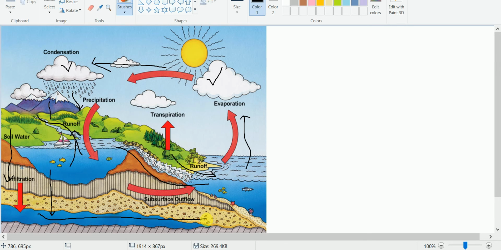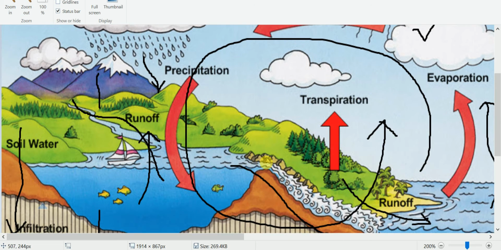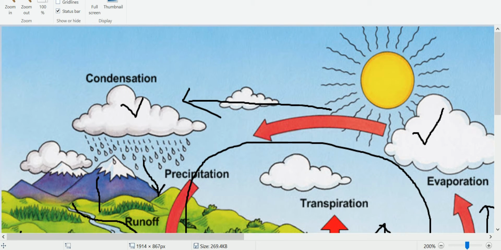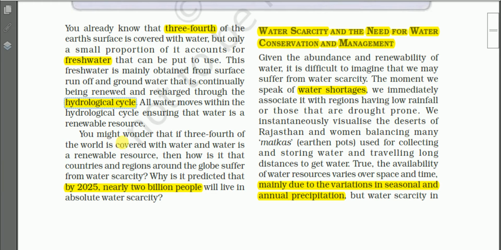Depending on the slope of the land, or depending on the type of landform, ultimately the groundwater will also reach the sea. So in this way water is renewed, and this is what I call the hydrological cycle. Are you clear? This is known as the hydrological cycle. And all water moves within the hydrological cycle, ensuring that water is a renewable resource.